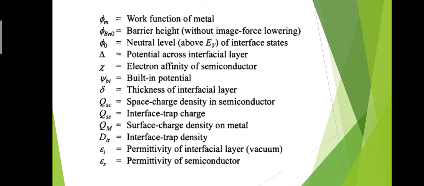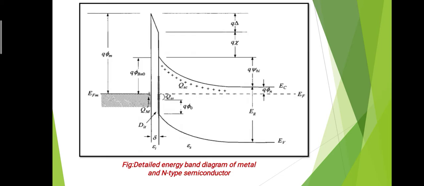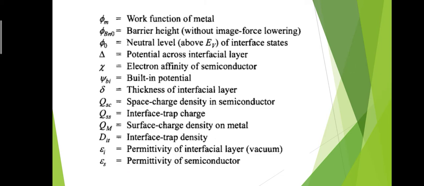That means this is the barrier height after the transfer of electrons from semiconductor to metal. Phi 0 is the neutral level, as already mentioned, present above the EV, shown in the figure as q phi 0, the neutral level of the interface states.